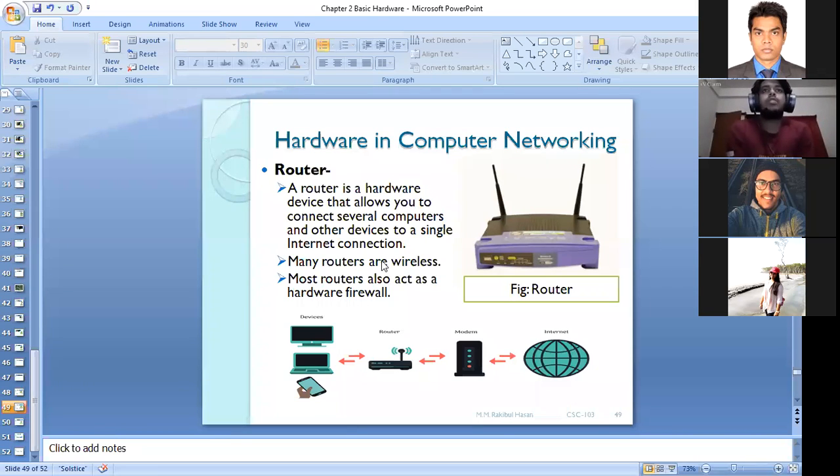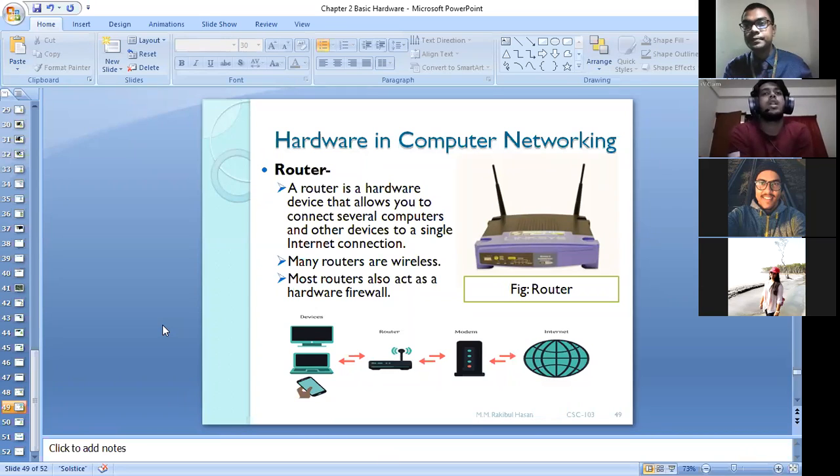A router is a hardware device that allows you to connect several computers and other devices to a single internet connection. Many routers are wireless. Most routers also act as hardware firewall.